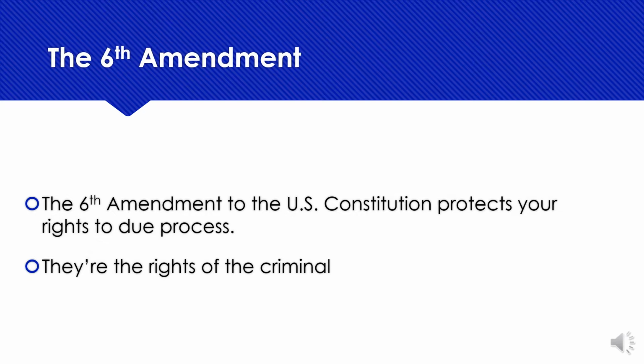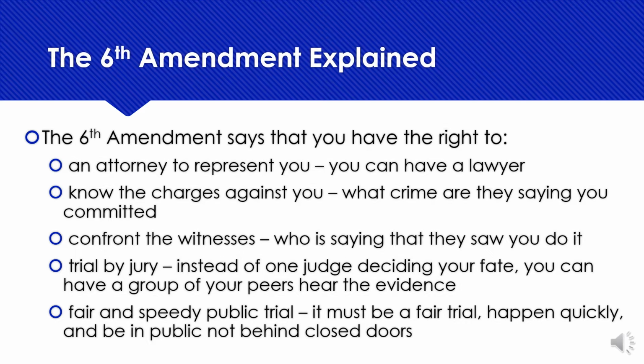The Sixth Amendment. The Sixth Amendment to the U.S. Constitution protects your rights to due process. They are the rights of the criminal. The Sixth Amendment explained. The Sixth Amendment says that you have the right to an attorney to represent you. You can have a lawyer. Know the charges against you. What crime are they saying you committed? Confront the witnesses. Who is saying that they saw you do it? Trial by jury. Instead of one judge deciding your fate, you can have a group of your peers hear the evidence. Fair and speedy public trial. It must be a fair trial, happen quickly, and be in public, not behind closed doors.